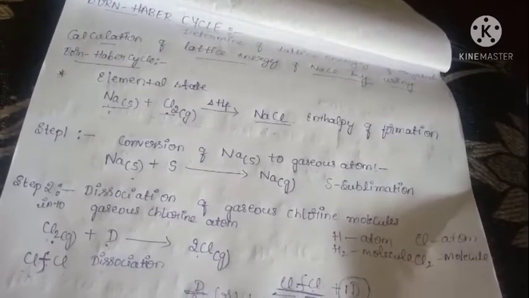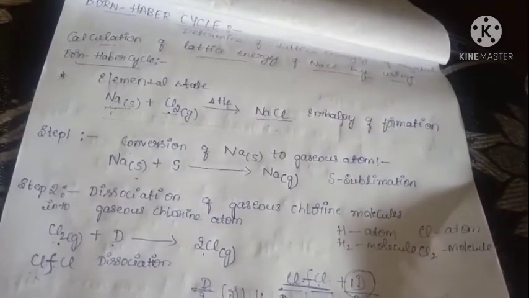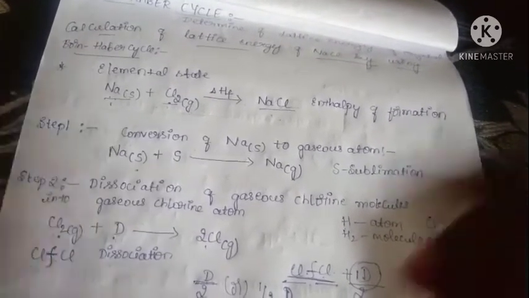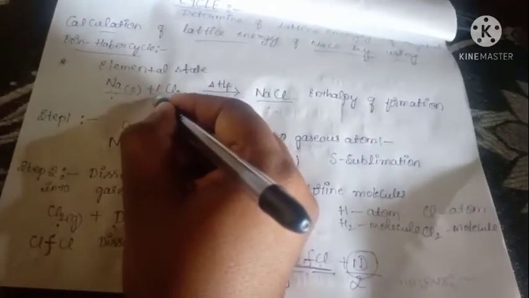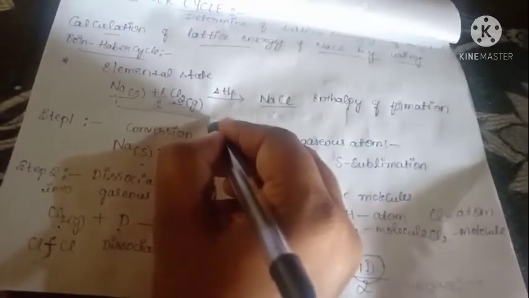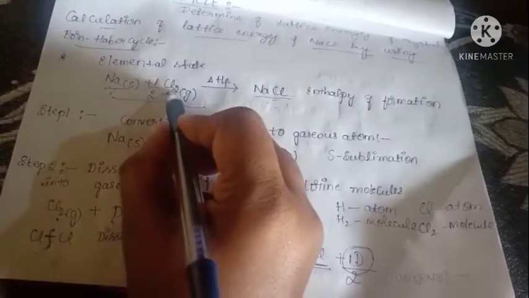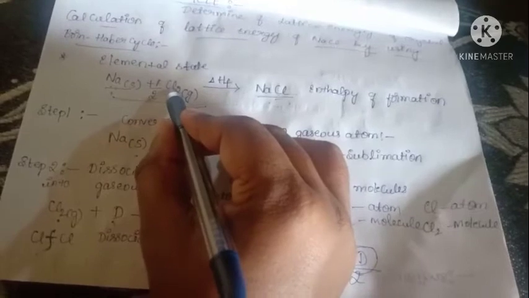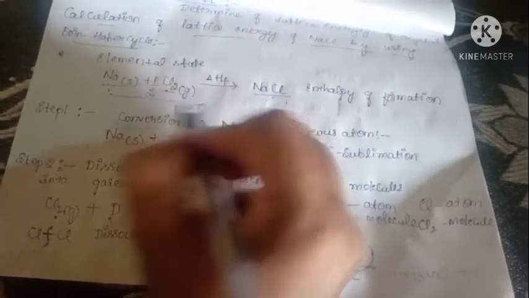Born-Haber cycle. The Born-Haber cycle is used to determine the lattice energy of a crystal. Calculation of lattice energy of NaCl by using the Born-Haber cycle. That should be the elemental state. Here I made a mistake. We have to write 1/2 Cl2 because here 1 mole of NaCl is there. Here only Cl2 is there, the equation will not be balanced, so that's why 1/2 Cl2 gives 1 Cl.